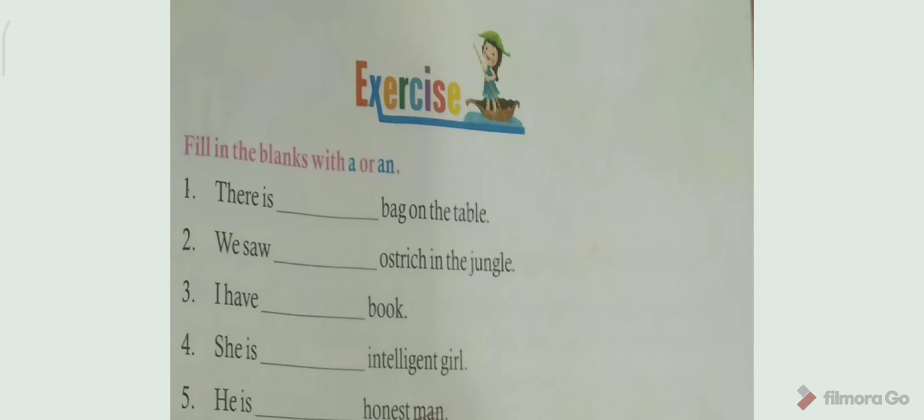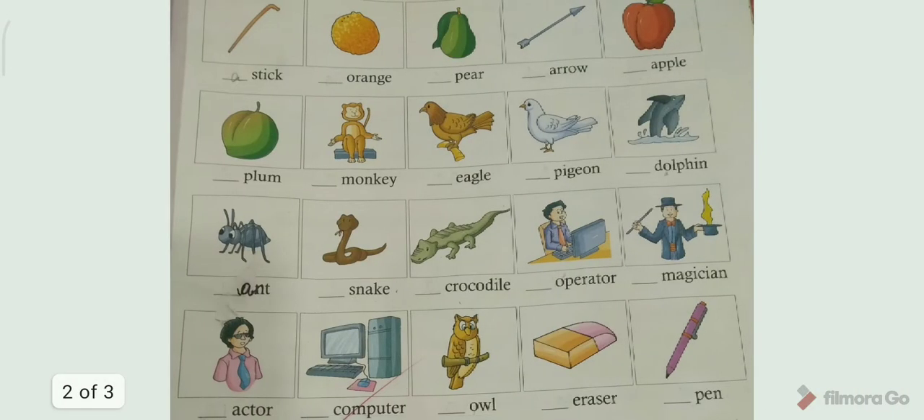Okay. Next one. Look at the pictures and the words. Now fill in the blanks with a or an. So you have to fill in the blanks with a or an. First one. Stick. What is the answer? A stick. Orange. An orange. O is vowel. Pear. A pear.